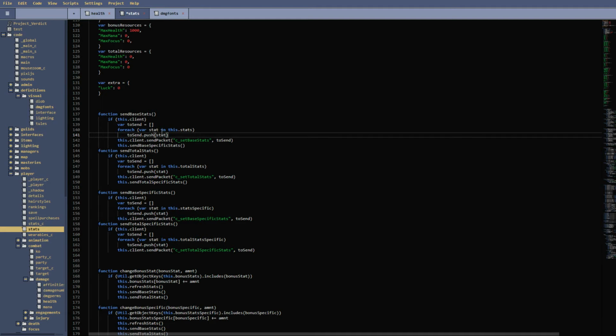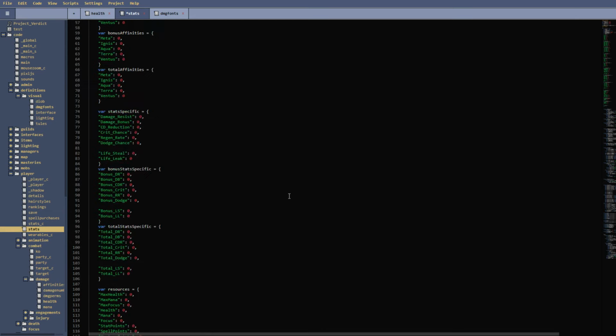So the stat window keeps track of all of your different stats, so if you do have 5 added to your grace, this will send a packet to your client saying these are your new base stats, adjust them accordingly, right? Very basic, and then it just continues from here, so it sends the base specific stats. These are also sent separately because I want to be able to have those different functions, but that's the idea. I think that's everything.